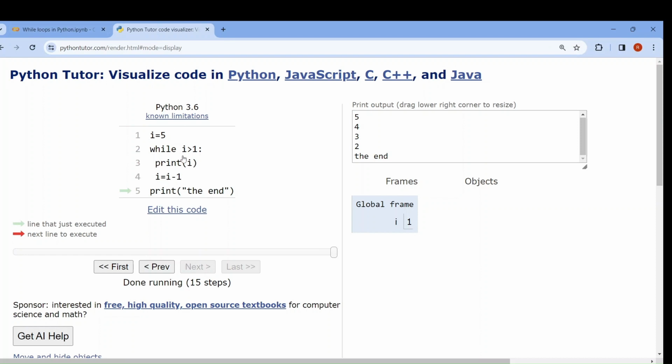So print the end. See, this is the way the program executes. And whatever codes are below the while, those are within the while loop. Indentation, we have studied about these things before. Okay. The print is not below the while loop, so print is out of the scope of the while loop. Okay.